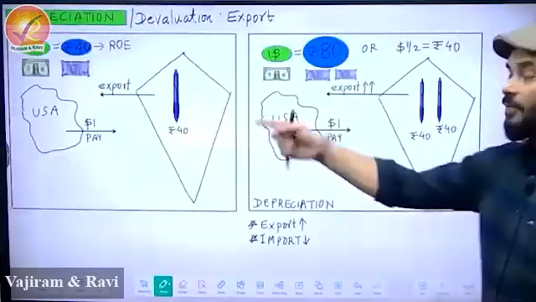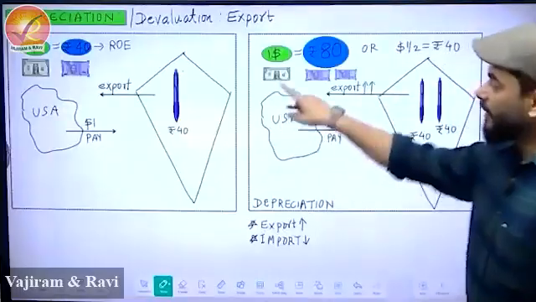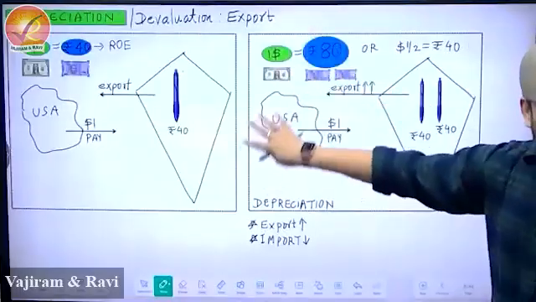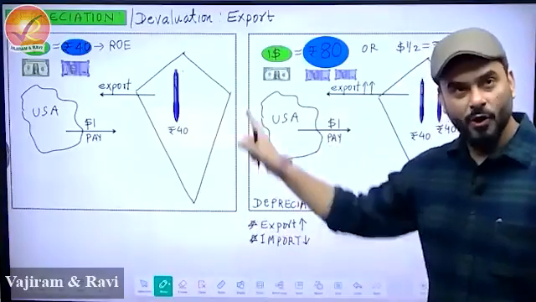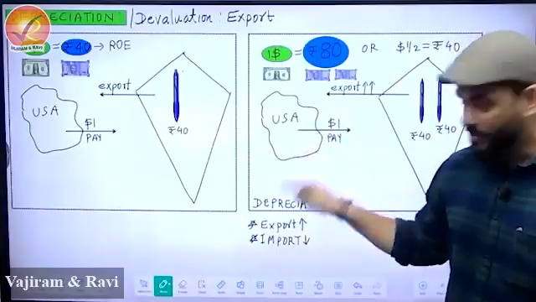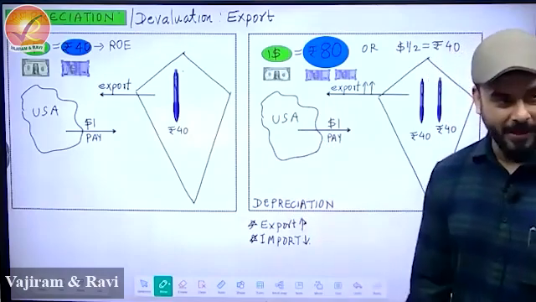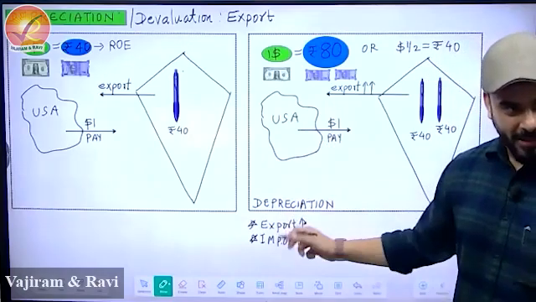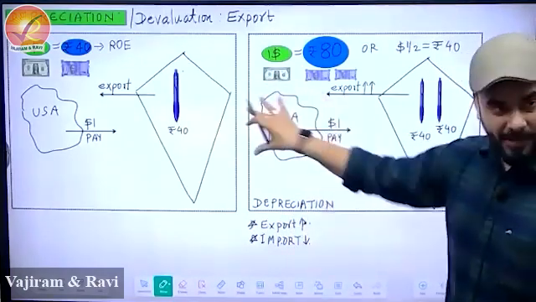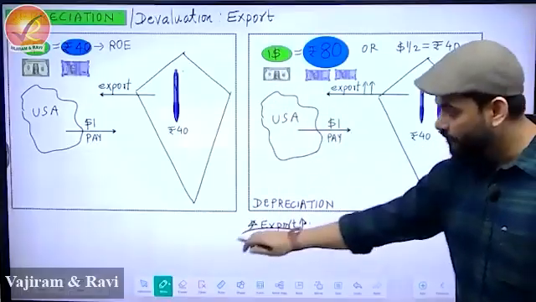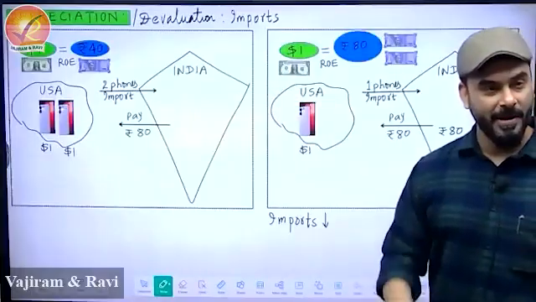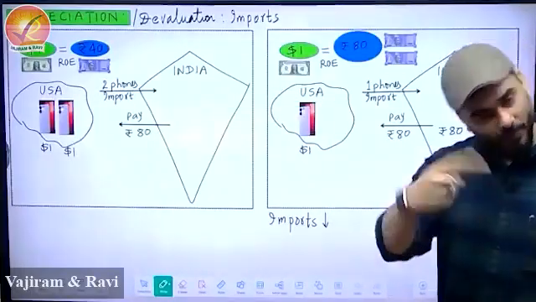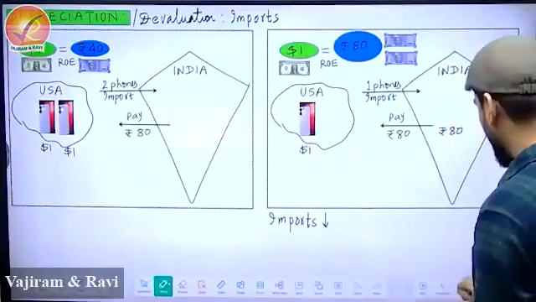But before that, when I taught you depreciation, what did I tell you? We learned this concept of export, what happens on the export. Then I gave you a formula. I said that whatever is happening to export in depreciation, its opposite will happen in import. Remember, I told you, do the opposite. That will be true for import. And then I explained this example in depreciation. If you follow the same method in appreciation, so let's do it.